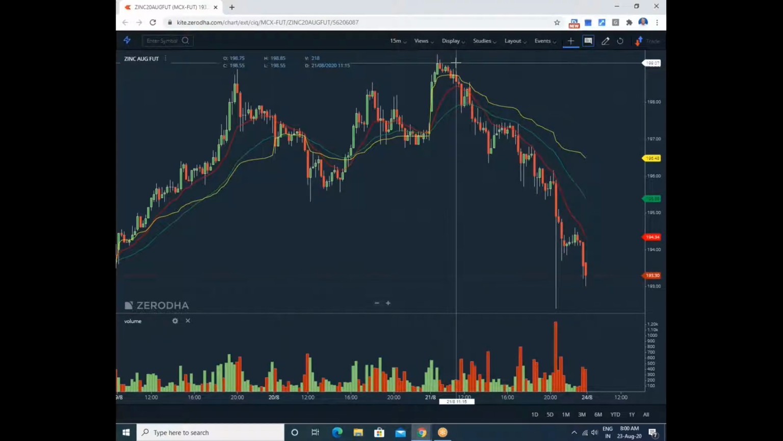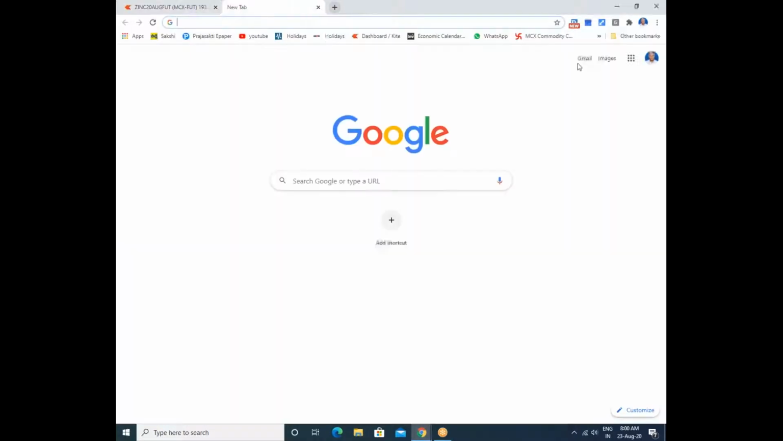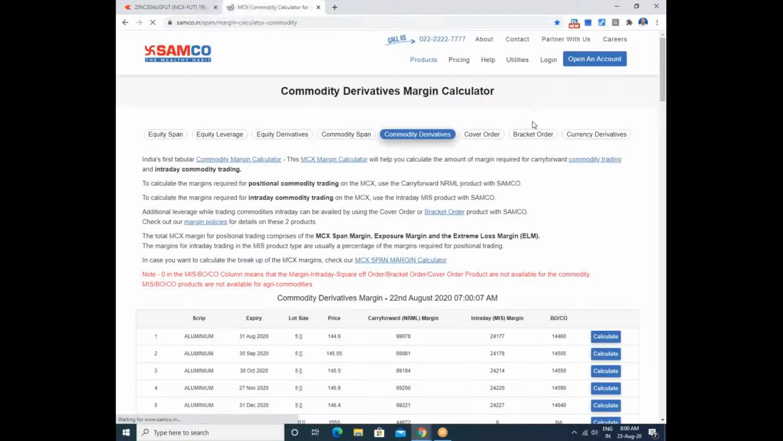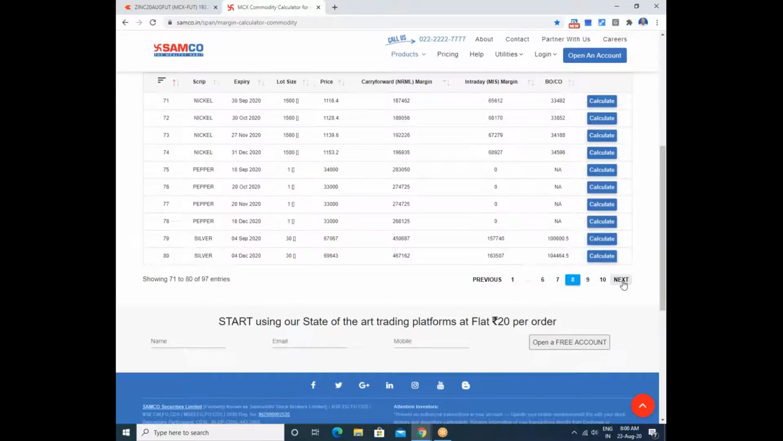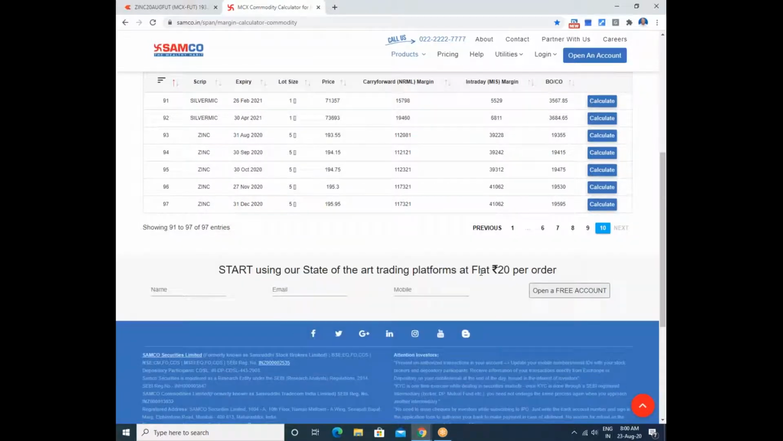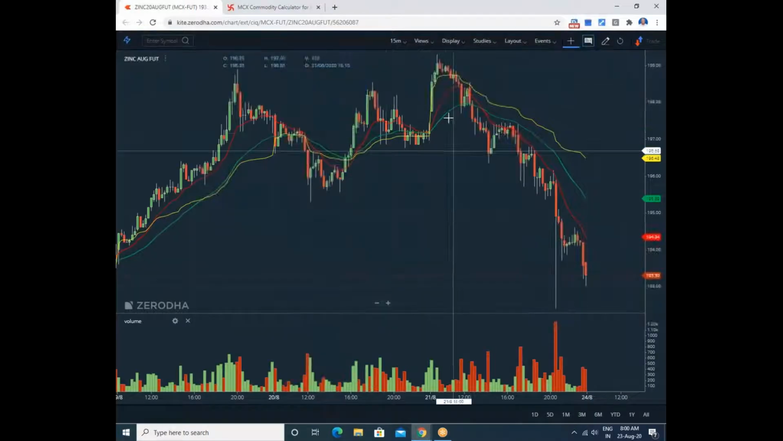Investment is, I think, 1.5 lakh for this. To my knowledge, there's a deposit required for zinc. With this 1,12,000 investment carry forward, you will make a profit within a single day. Intraday made a profit of 40,000.